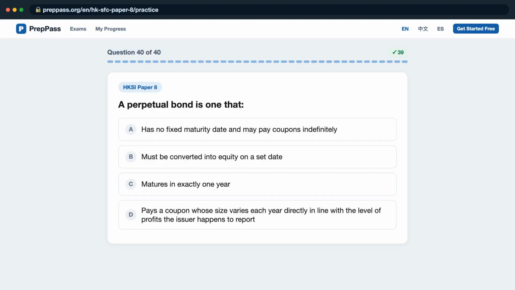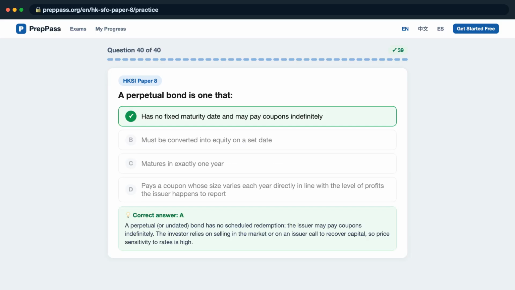Question 40. A perpetual bond is one that, is it A, has no fixed maturity date and may pay coupons indefinitely? B, must be converted into equity on a set date? C, matures in exactly 1 year? D, pays a coupon whose size varies each year directly in line with the level of profits the issuer happens to report? The correct answer is A. A perpetual, or undated, bond has no scheduled redemption. The issuer may pay coupons indefinitely. The investor relies on selling in the market or on an issuer call to recover capital, so price sensitivity to rates is high.